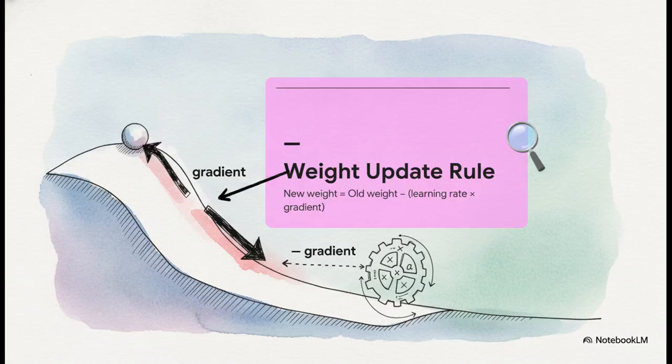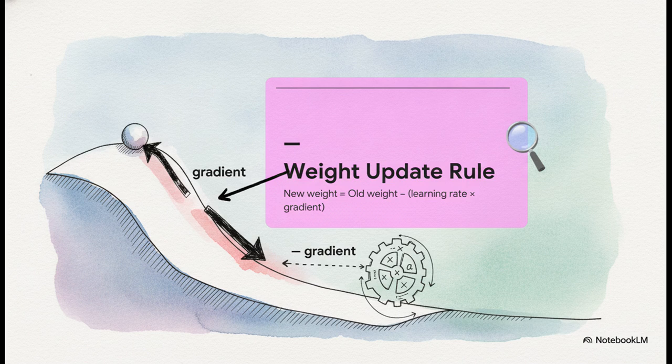So how do we actually take that physical step in the math? Here's the absolute most important formula in all of optimization. New weight equals old weight minus (learning rate times gradient). I want to draw all of our attention right to that minus sign. It's the entire secret.